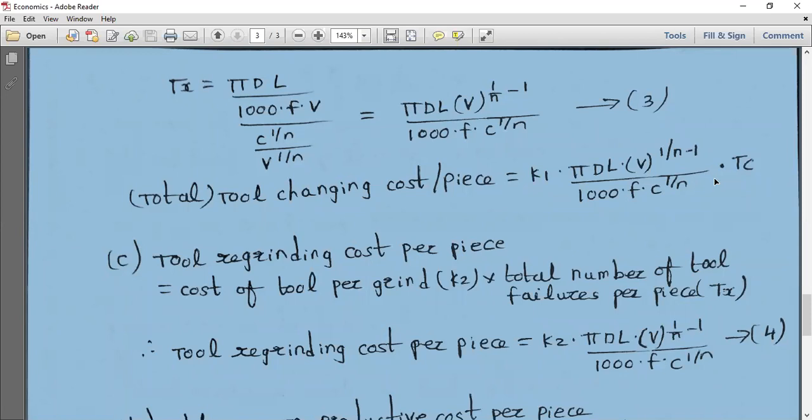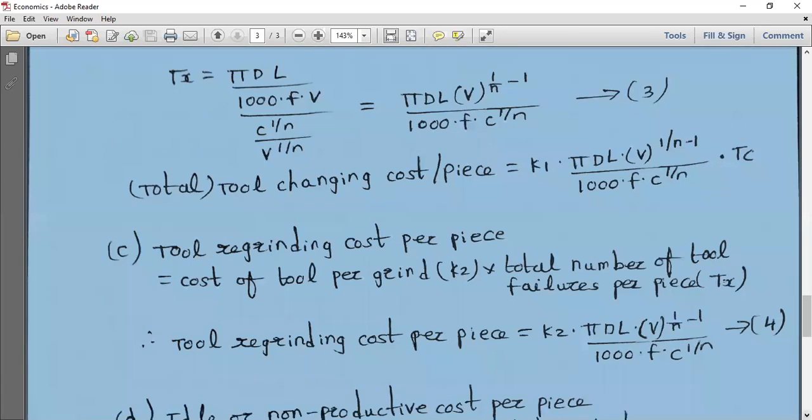It is direct cost plus overheads, into tool failures per piece. Tool failures per piece is given by Tx, into tool changing time per failure in minutes, which is Tc. So the final equation is K1 into Tx into Tc, where Tx is equal to πDL, this particular term.